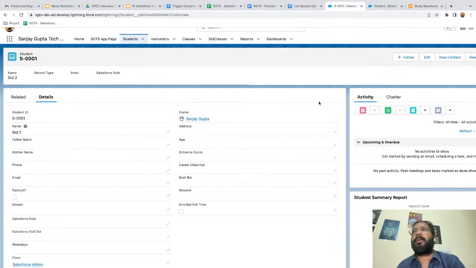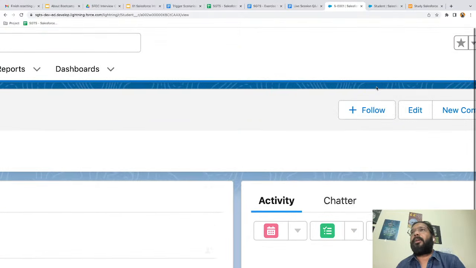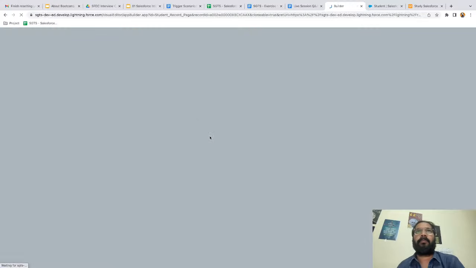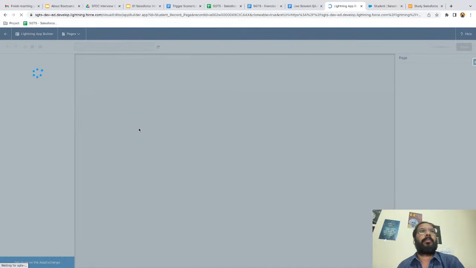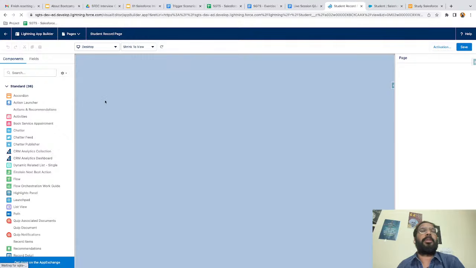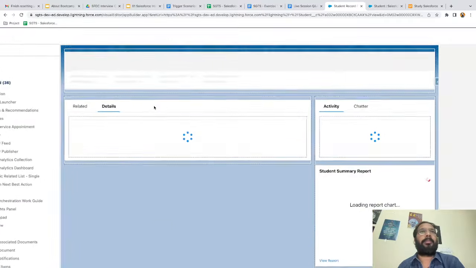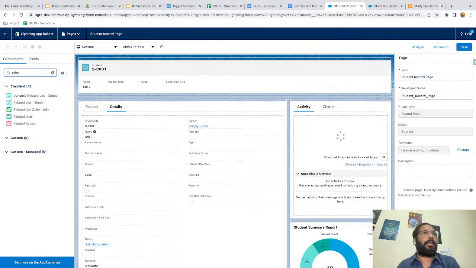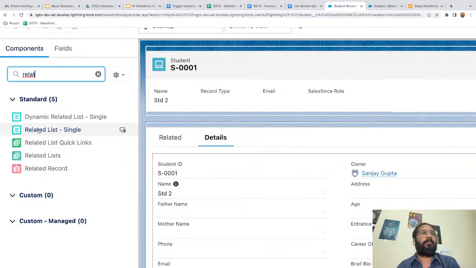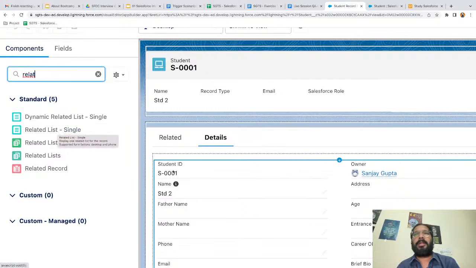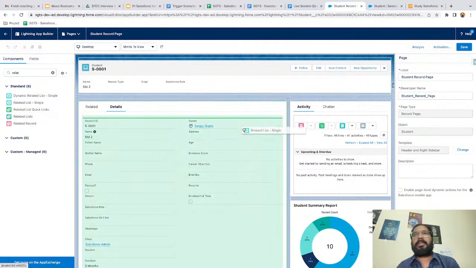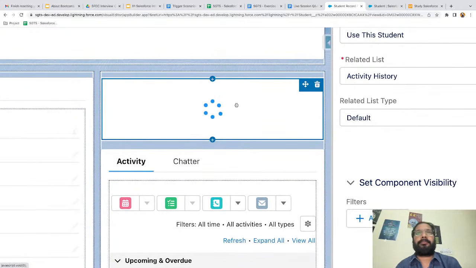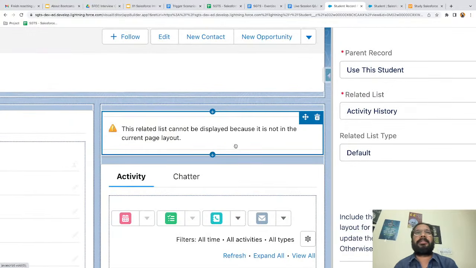So I'm opening the student record, and on the student record, I'm clicking on this gear icon and clicking on edit page. So Lightning App Builder is being opened, and here I need to place that component, right? So here I'm going to search for related list single. Here you can see this is the component. It is a standard component, and I'm going to place it here above activity and chatter.